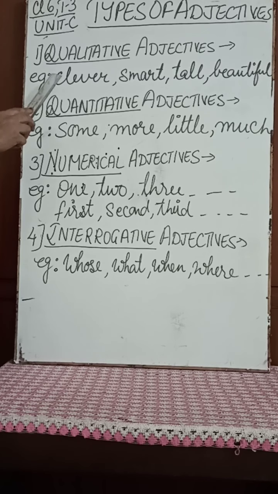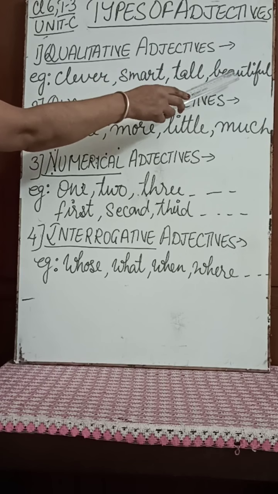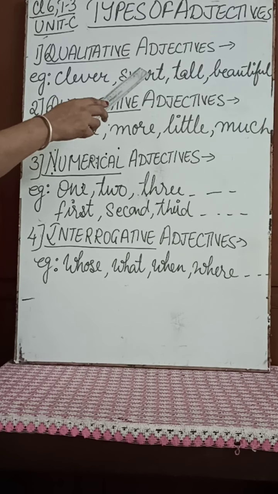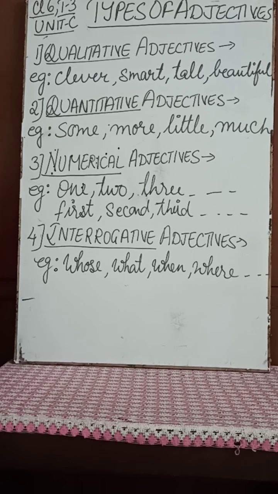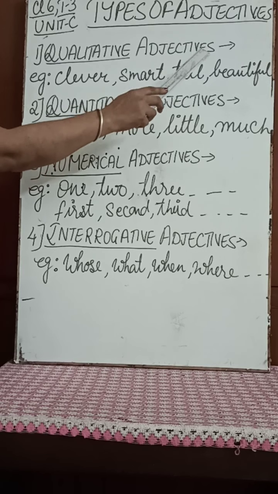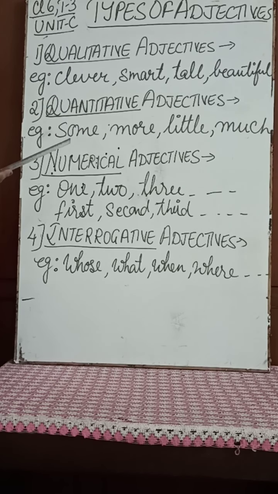Words like clever, smart, tall, beautiful, handsome explain the quality of the noun or the pronoun. You can use other words also which tell about quality.